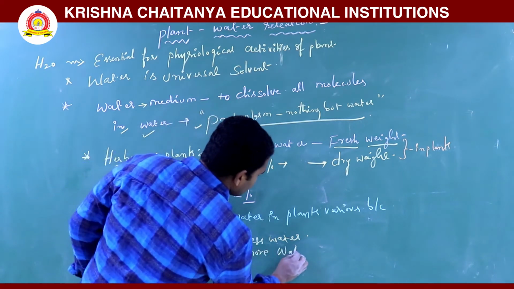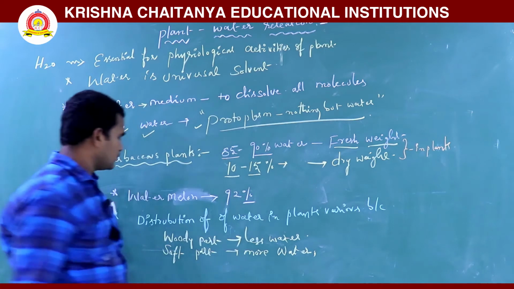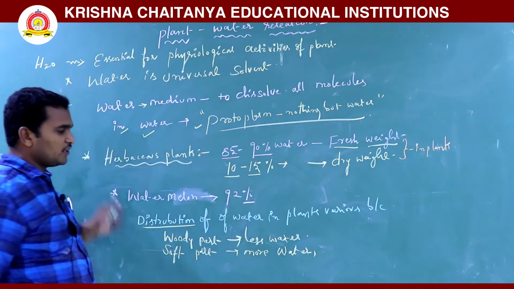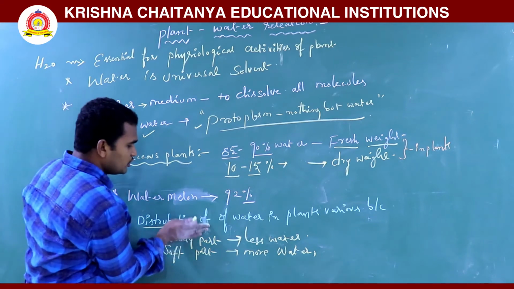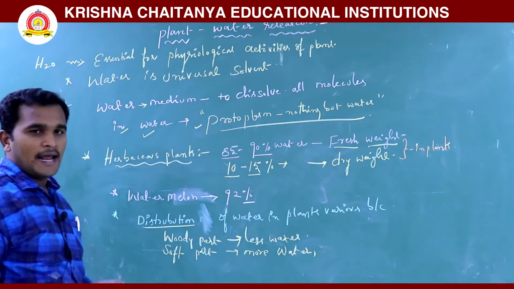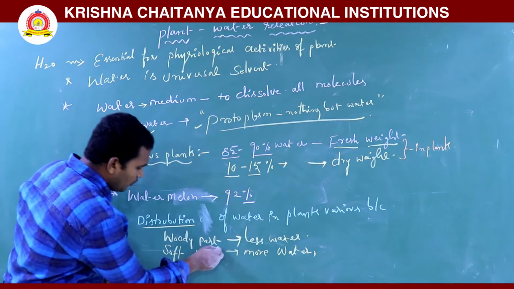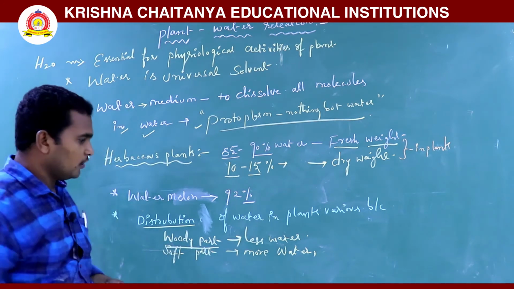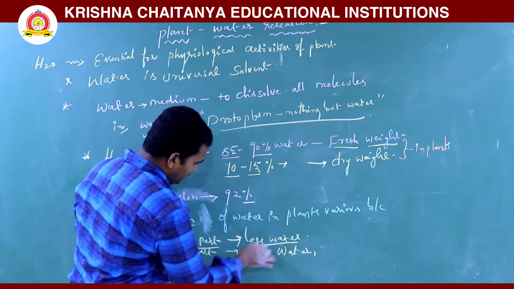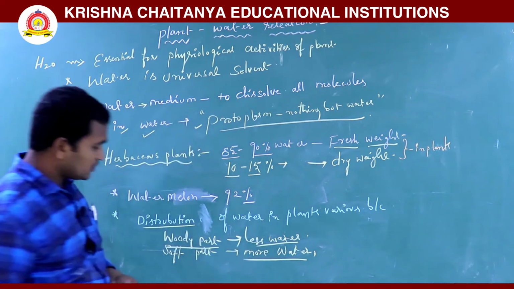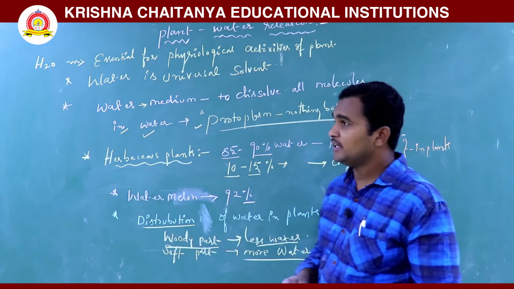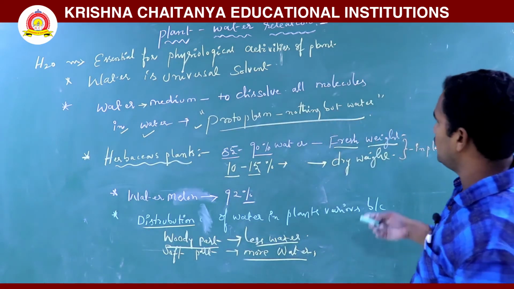That is what we observe in the distribution of water in plants. If you take any woody part, it has less water, and soft parts have more water present.